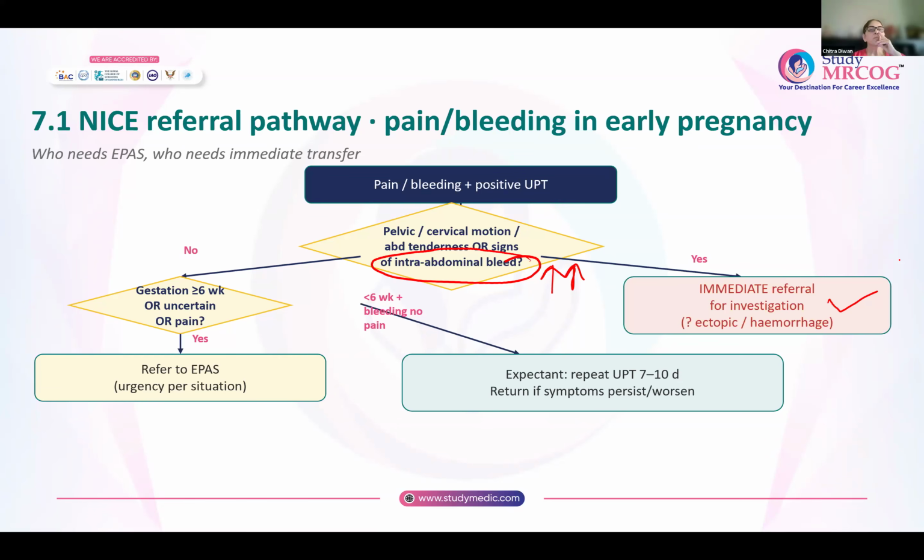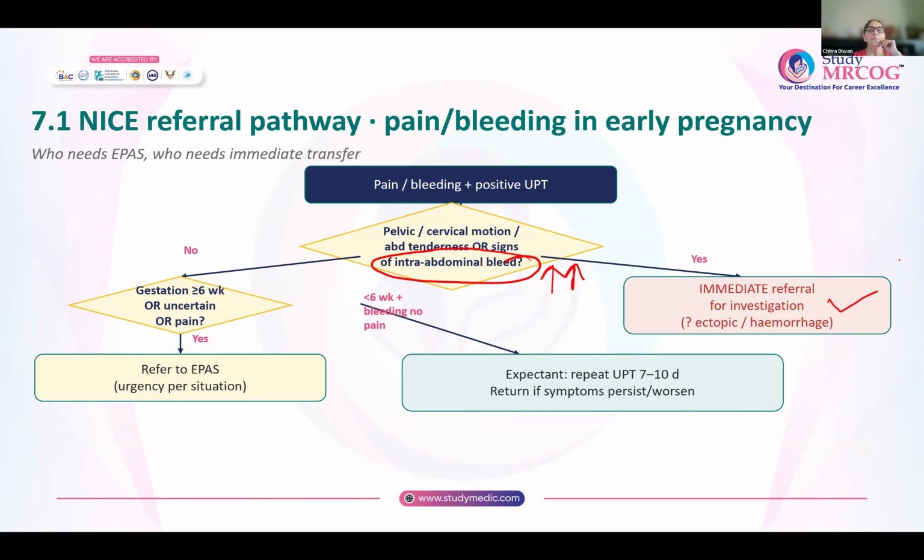If the period of gestation is more than or equal to 6 weeks, or she is not certain, like her cycles are irregular, or if there is pain, any woman like this, you will refer to the early pregnancy assessment services. Now it depends. If the pain is very severe, even out of hours, you will refer her to the early pregnancy assessment service. If the pain is only mild, you can send her during daytime.